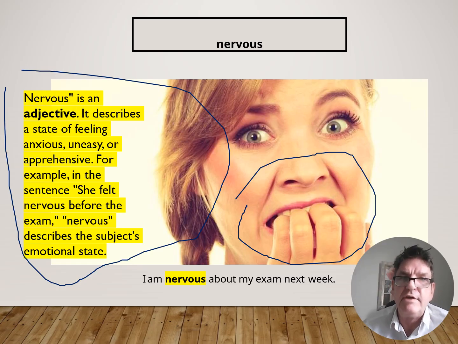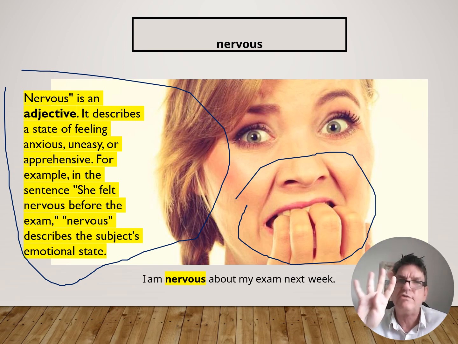Please, please speak it as well, because then we are reading, speaking, and listening. So, nervous is an adjective. It describes, remember, the adjectives are one part of the 8 parts of speech. They describe things or someone. It describes a state of feeling: anxious, uneasy, or apprehensive.